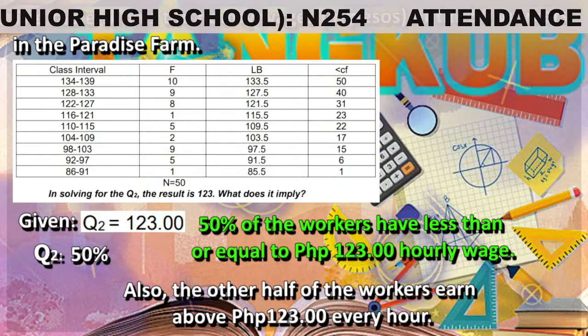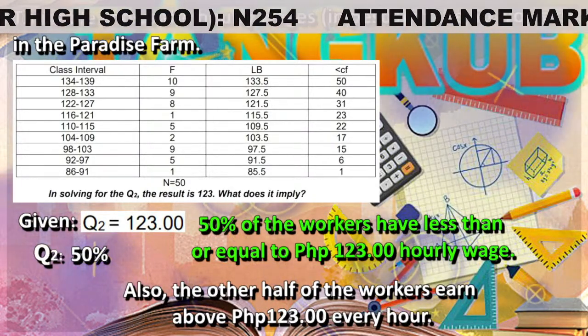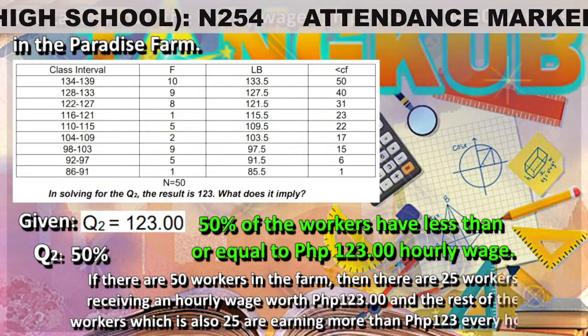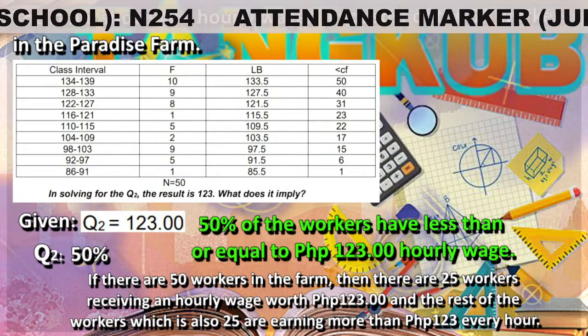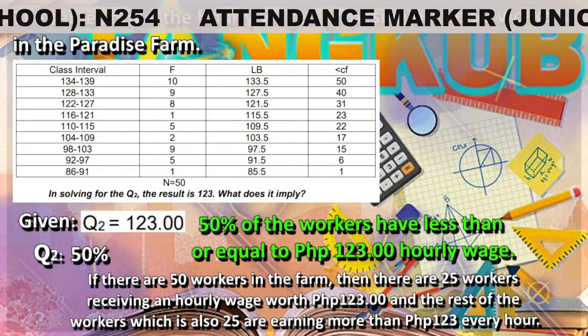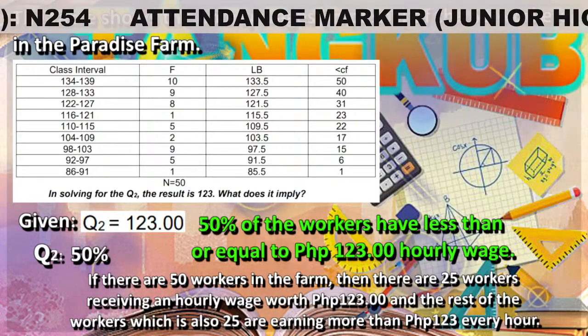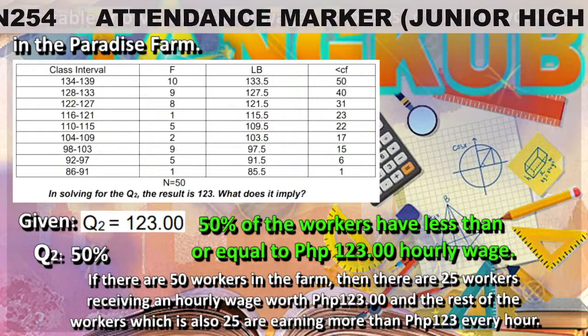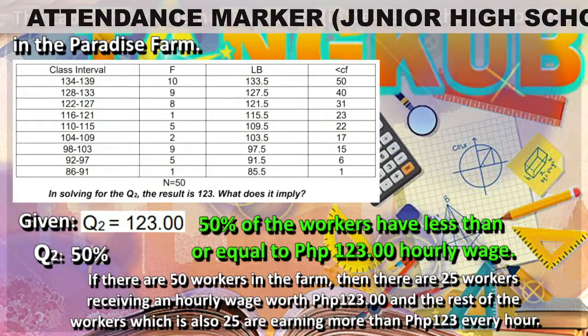Also, the other half of the workers earn above 123 pesos every hour. Now, if there are 50 workers in the farm, then there are 25 workers receiving an hourly wage of 123 pesos, and the rest of the workers, which is also 25, are earning more than 123 pesos every hour.